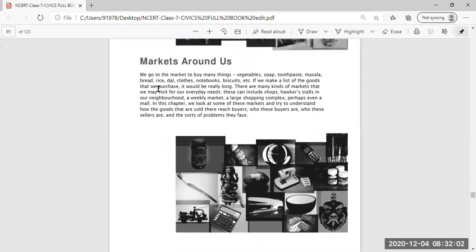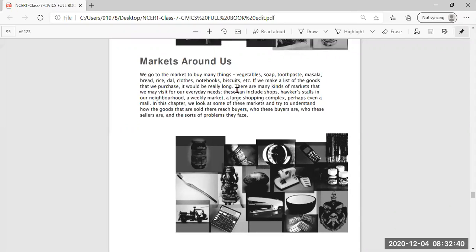It will be easy for you also to understand. As you go to the market to buy many things, most of you go to the market to buy many things. Sometimes your mother asks you to go to the shops to get some vegetables, fruits, or some grocery items, and sometimes you yourself go with your whole family to purchase clothes on special occasions like festivals or marriage ceremonies. So Market Around Us, that means everybody is well aware about the market.